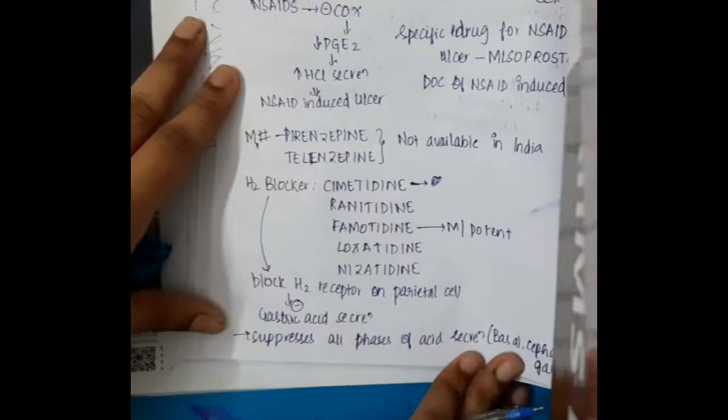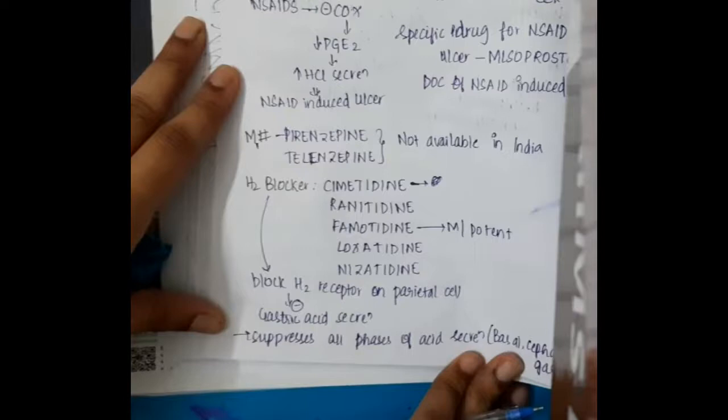Then we have H2 blockers. H2 blockers include cimetidine, ranitidine, famotidine, roxatidine and nizatidine. Famotidine is the most potent H2 blocker. This H2 blocker will block the H2 receptor, the histamine type 2 receptor present on the parietal cell, and thus it will inhibit gastric acid secretion.